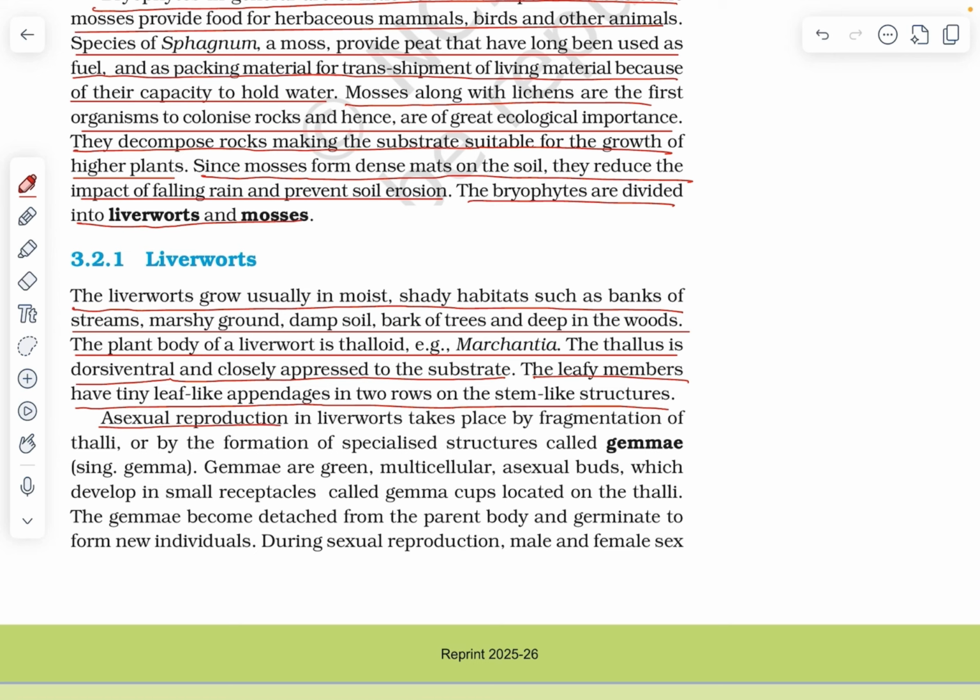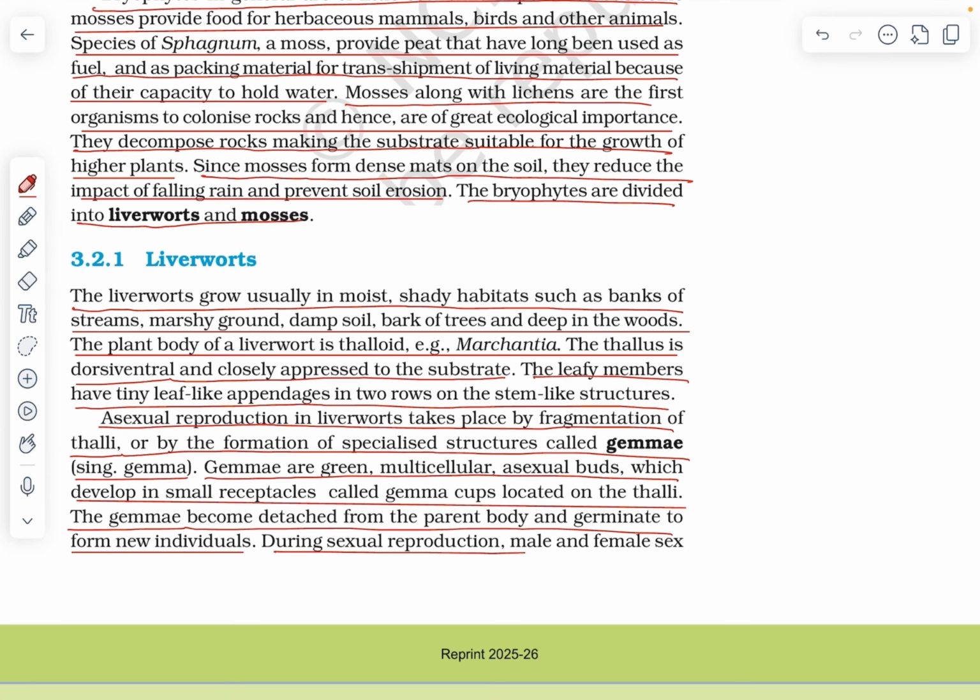Asexual reproduction in liverworts takes place by the fragmentation of thalli or by the formation of specialized structures called gemmae, singular gemma. Gemmae are green multicellular asexual buds which develop in small receptacles called gemma cups located on the thalli. The gemmae become detached from the plant body and germinate into new individuals.